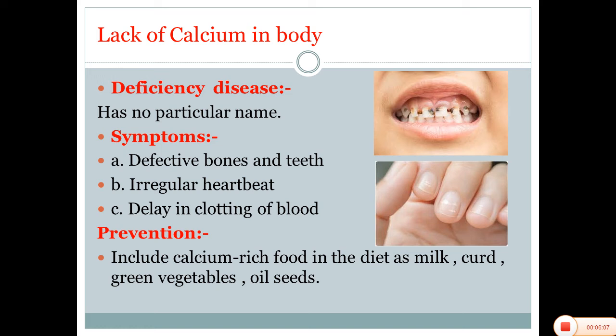Lack of calcium in the body. The deficiency disease has no particular name, but symptoms we can see. Defective bones and teeth. If you see here, these black shades are coming. If you see this, it shows that there is lack of calcium in the body. We see this mostly in kids.